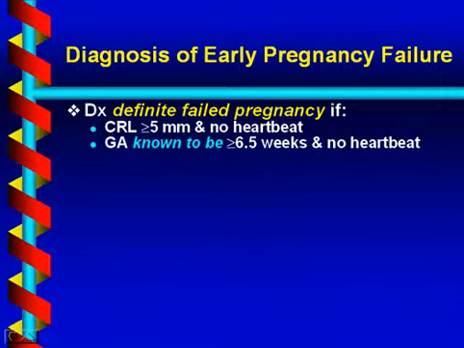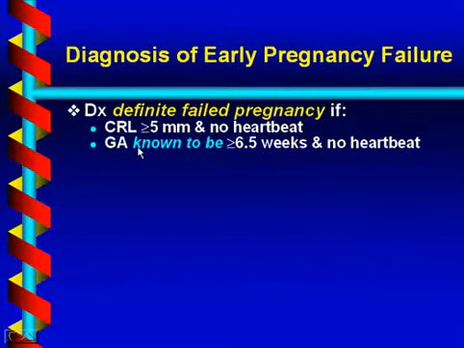A second situation in which I'll diagnose a definite failed pregnancy is if I know the gestational age to be at least 6.5 weeks, and there's no heartbeat. To be certain, I should know it to be at least 6.5 weeks. If I see no heartbeat, then that's a definite failed pregnancy. Now note that I have "known" in italics and in a different color. That's because we have to use definite criteria.